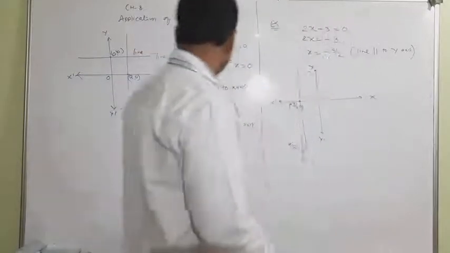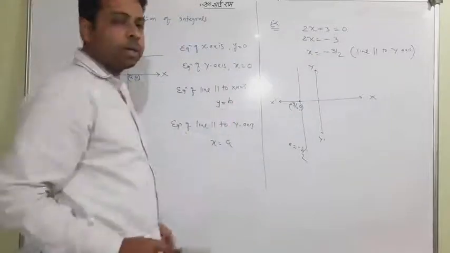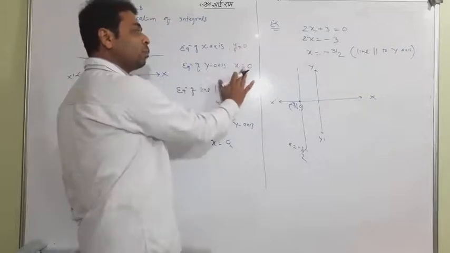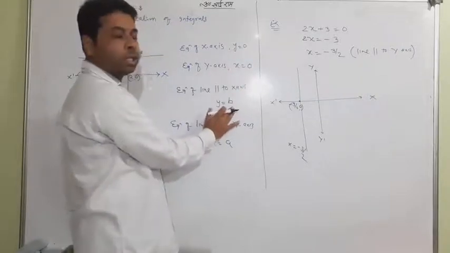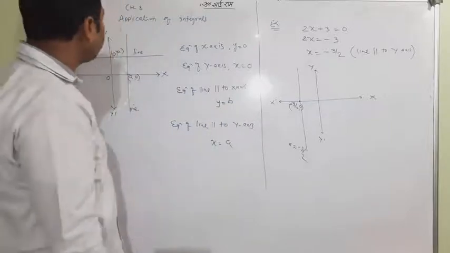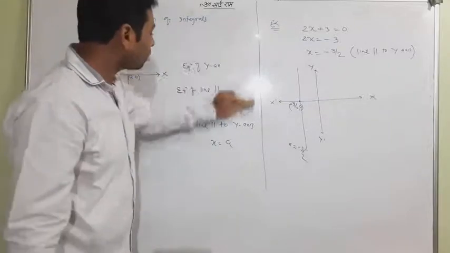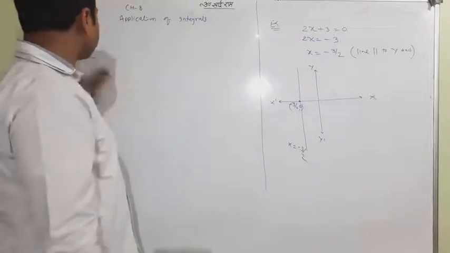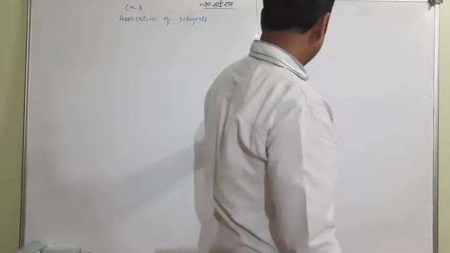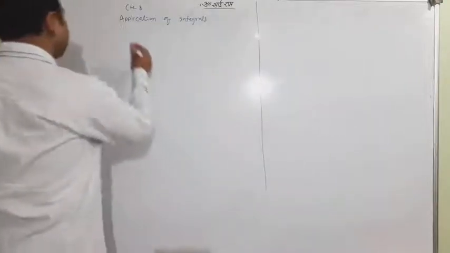Okay, so these are the four things I just discussed with you. y equal to 0, x-axis; x equal to 0, y-axis; y equal to constant, parallel to x-axis; and x equal to constant, parallel to y-axis. So keep remembering them. Now I want to discuss something else. I want to tell you first the equation of line.